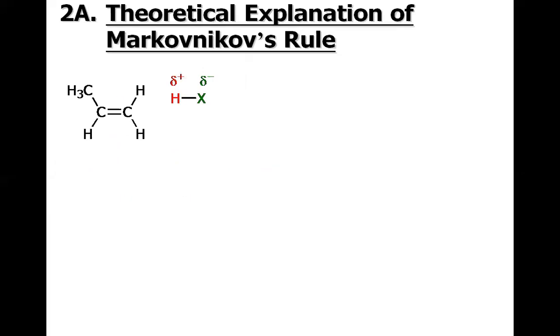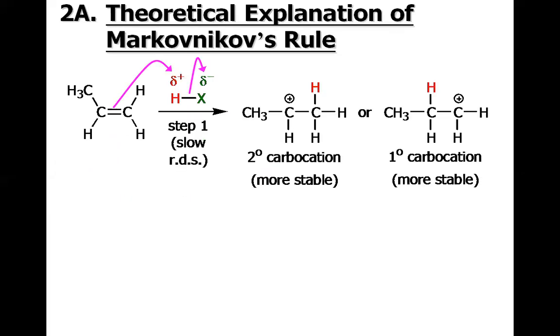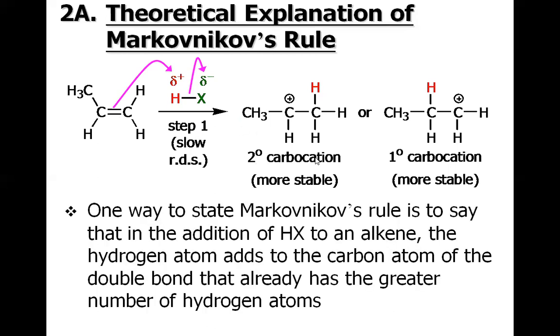So now what is the theoretical explanation of the Markovnikov rule? It's simple: when the protonation occurs with the help of HX or any other reagent, the more stable carbocation is formed. For example, in this particular example, there is a competition between the secondary and the primary. So one way to state the Markovnikov rule is to say that in addition of HX to an alkene, the hydrogen atom adds to the carbon atom which already has the higher number of hydrogen atoms. For example, this carbon has two hydrogens, this carbon has only one hydrogen.